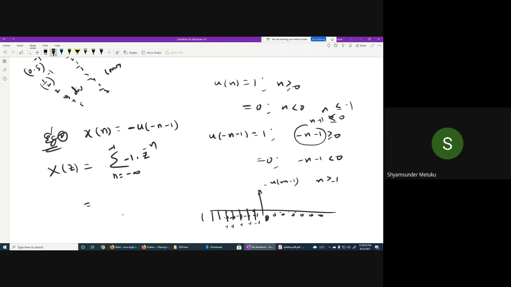Now you tell me, what should I do? You expand and let me know what you are going to get. There is nothing wrong, no? For the summation, even though you interchange the limits, n equal to minus 1 to minus infinity, there is no change, isn't it? When you add first term to last term or last term to first term, the result does not change. Yes or no?